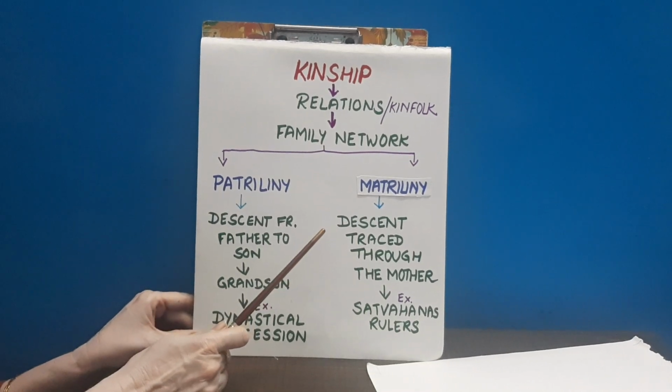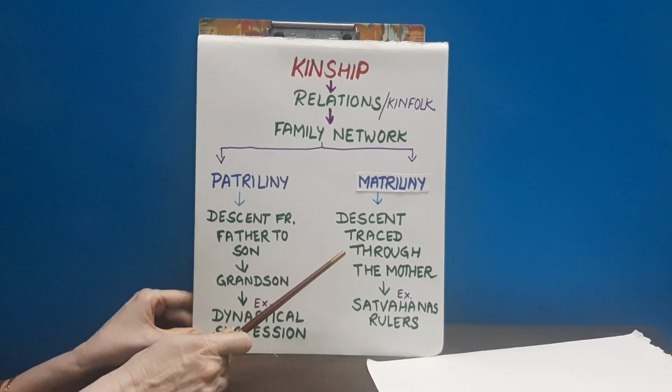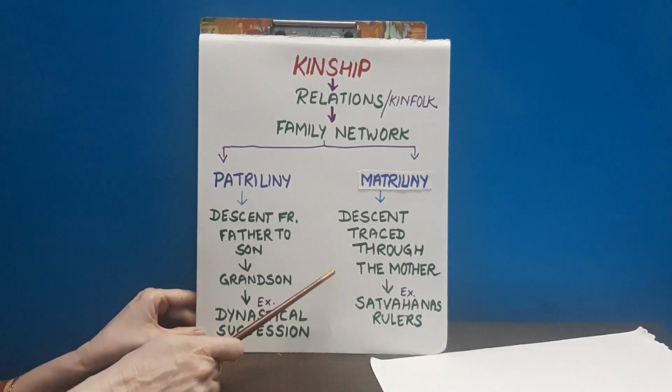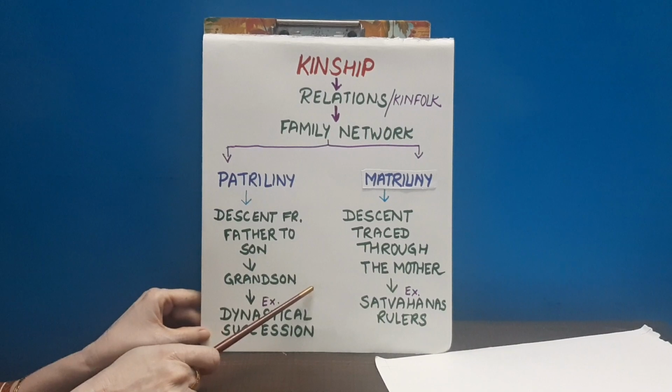Then we have matrilineal. When the descendants are traced through the mother's side, we call it matrilineal. And the biggest example for this is the Satavahana rulers. Their names were Gautamiputra Satakarni and Vasishthiputra. They used their mother's name for their identification.